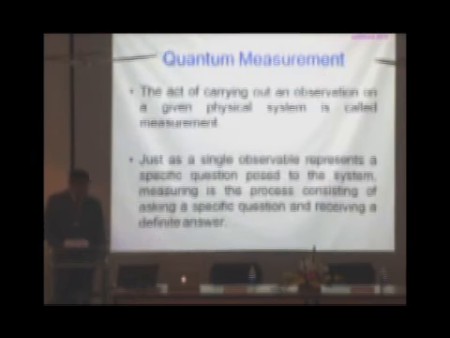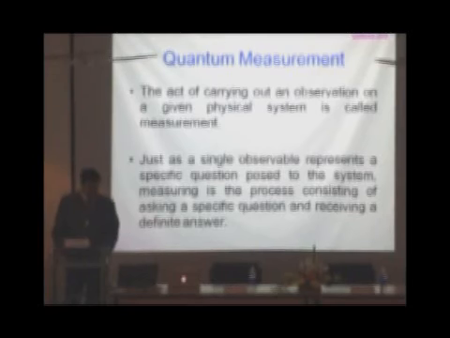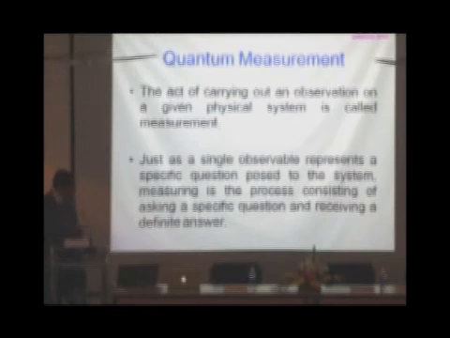Next, we come to quantum measurements. The act of carrying out an observation on a given physical system is called measurement. Just as a single observable represents a specific question posed to the system, measuring is the process consisting of asking a specific question and receiving a definite answer.